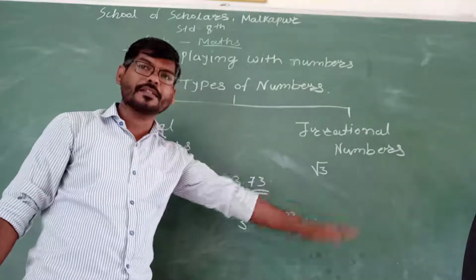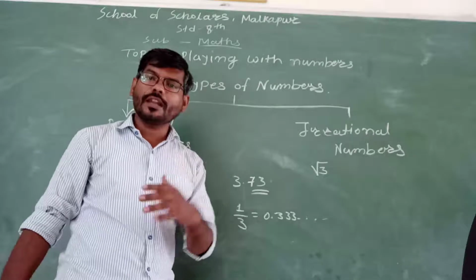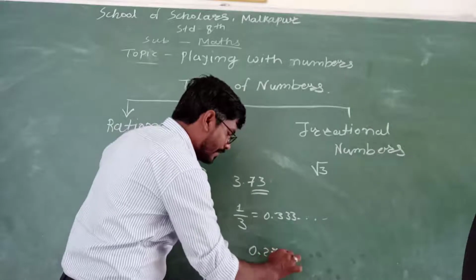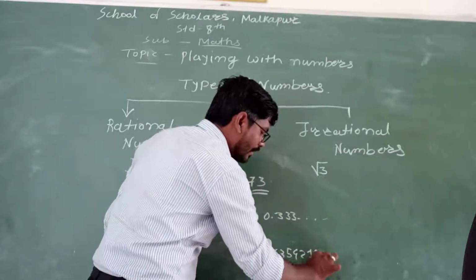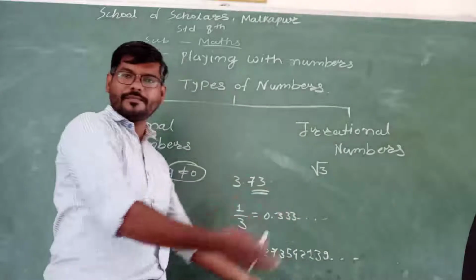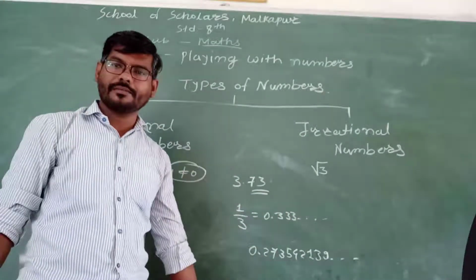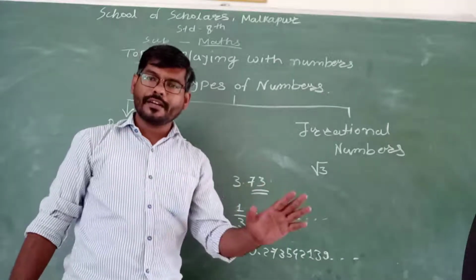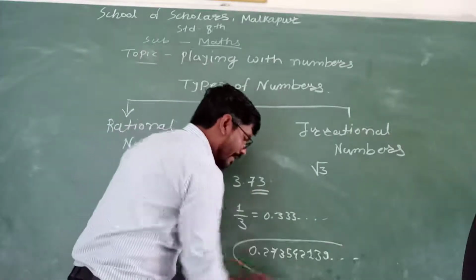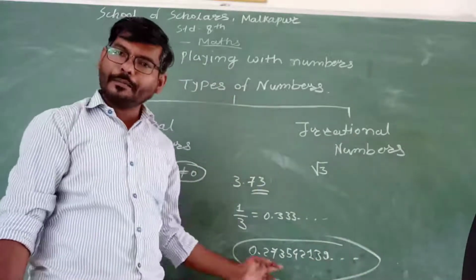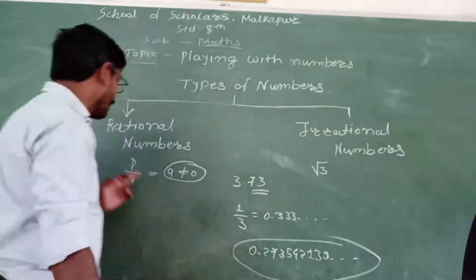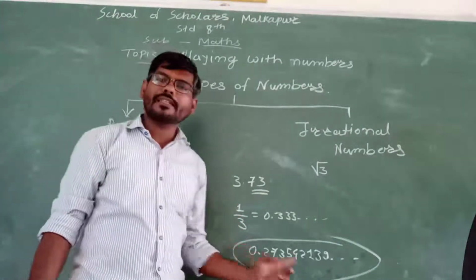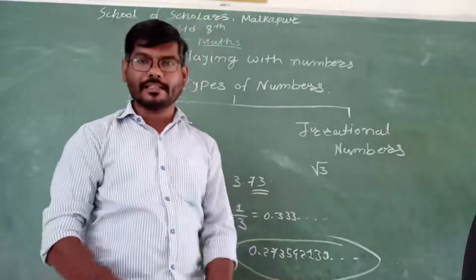And another one is in which you will always have a different decimal expansion. Suppose I am saying 0.273542139, always I am receiving another decimal expansion when I perform the division. So this type of decimal expansion is said to be non-terminating, non-recurring. If we do not have an exact value of this, can we represent it in a rational form? No students, we can't represent it in a rational form. So this type of number is said to be an irrational number.